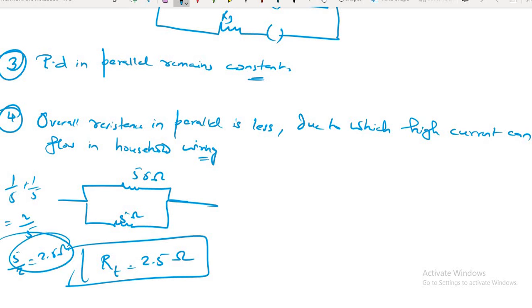Clear? Understood? In the last class only, I have discussed this with you. So you have come to see that the overall resistance has reduced. The overall resistance is less in parallel connection. And when resistance is less, my dear, current will be high. Resistance is the obstruction to the flow of current, so if resistance is less, then current will be high.